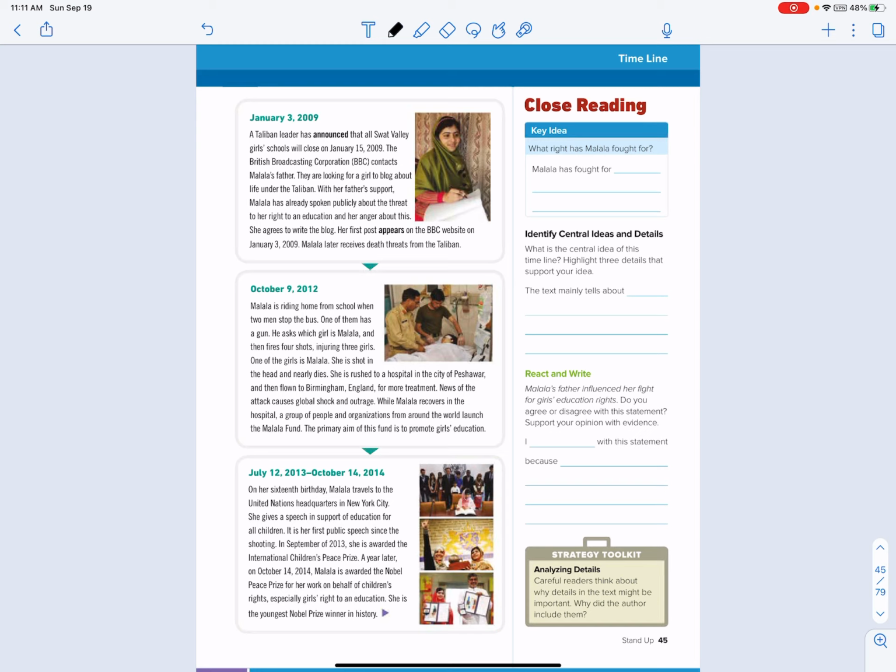October 9th, 2012. Malala is riding home from school when 2 men stop the bus. One of them has a gun. He asks which is Malala and then fires 4 shots, injuring 3 girls. One of the girls is Malala. She is shot in the head and nearly dies. She is taken to a hospital in the city of Peshawar and then flown to Birmingham, England for more treatment.